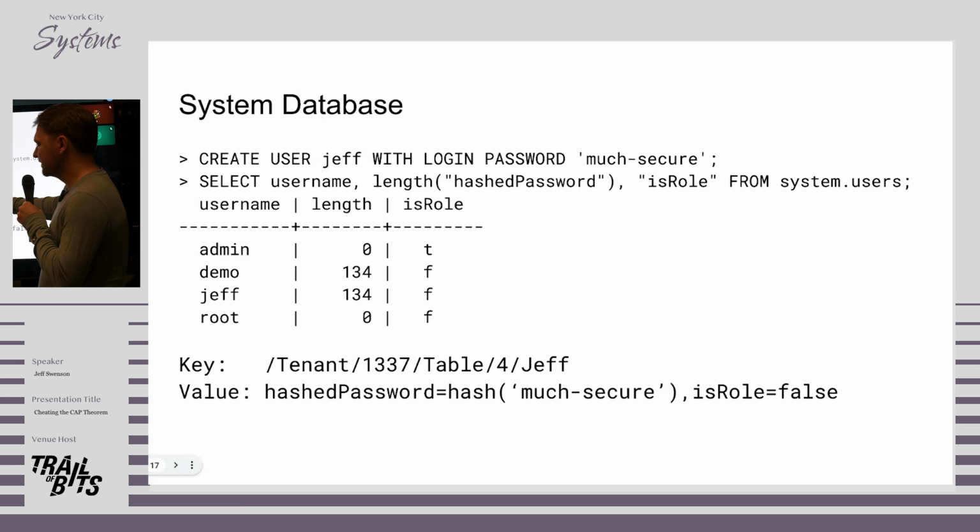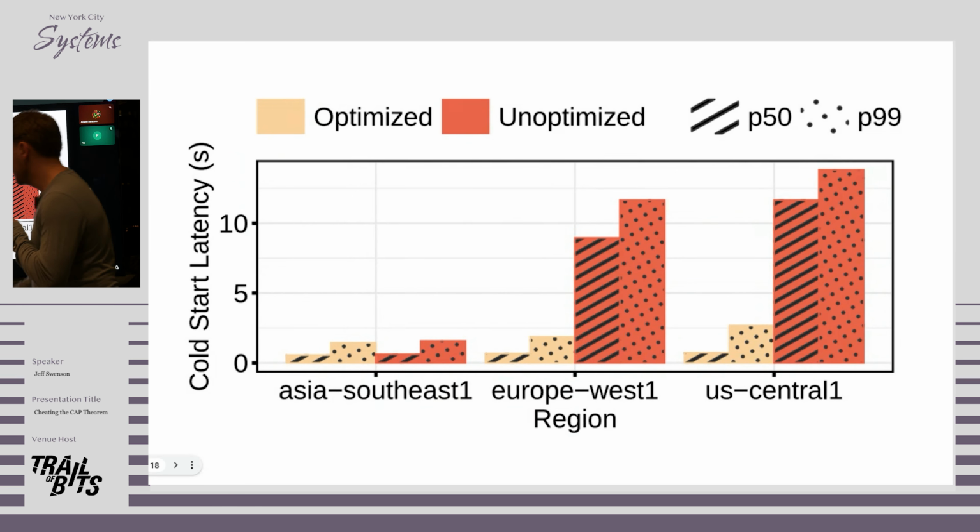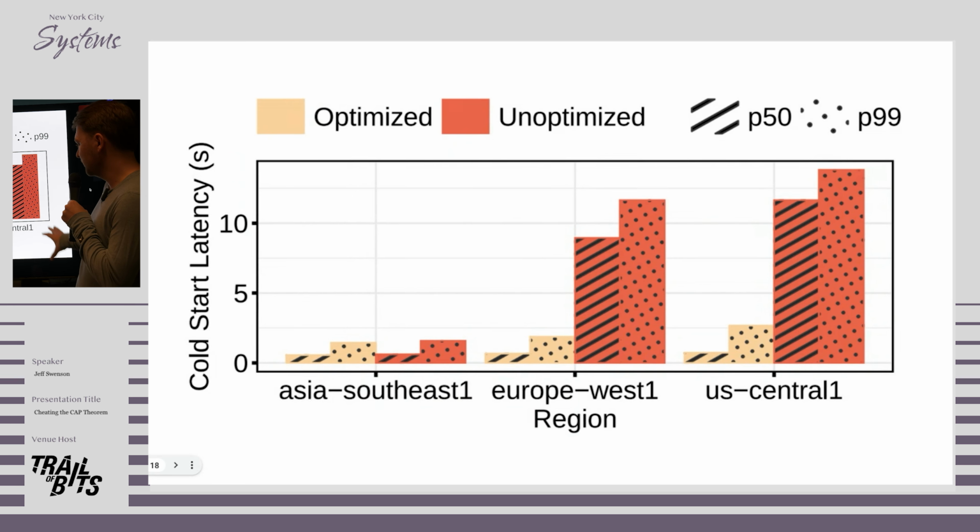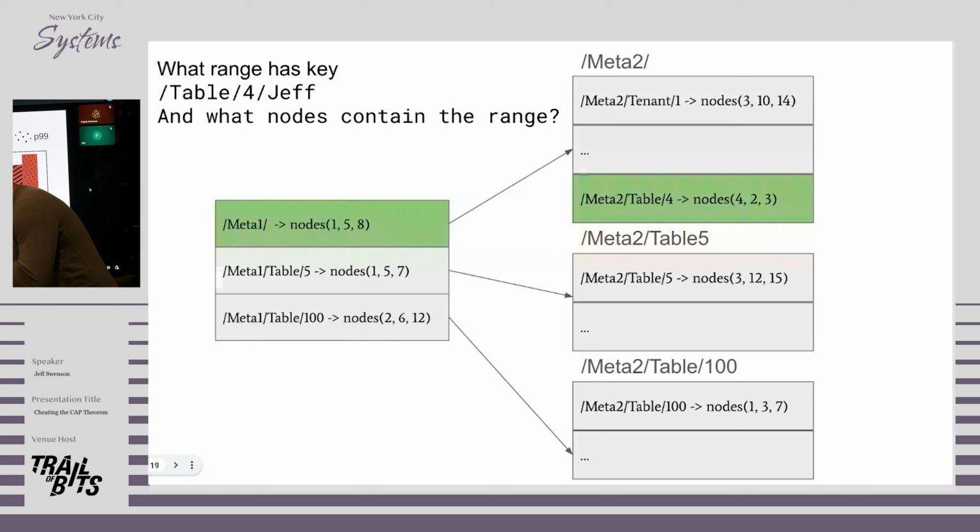And so all of these reads to these SQL tables take time. And this is kind of the before and after for what we're going to be discussing. If the server is co-located with the leaseholders for all this metadata, we get this half-second startup that we're targeting. But if the server is not co-located with the leaseholders, then we get 10-plus seconds, which is just unacceptable for us.